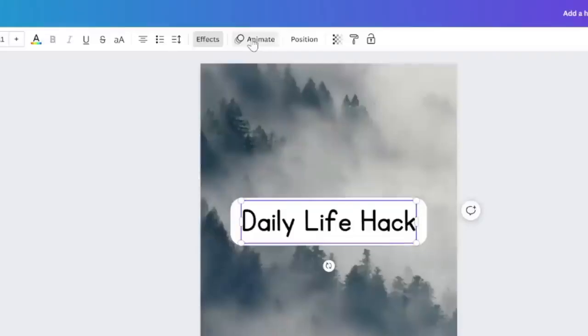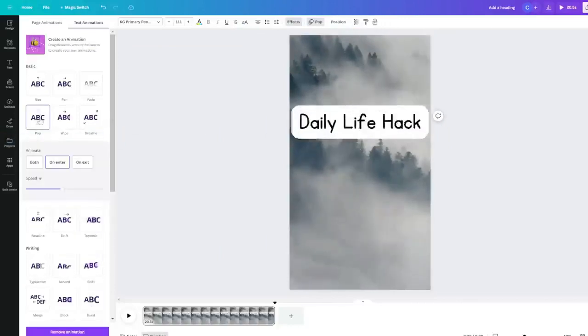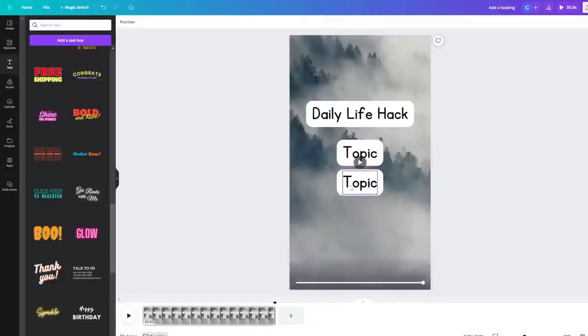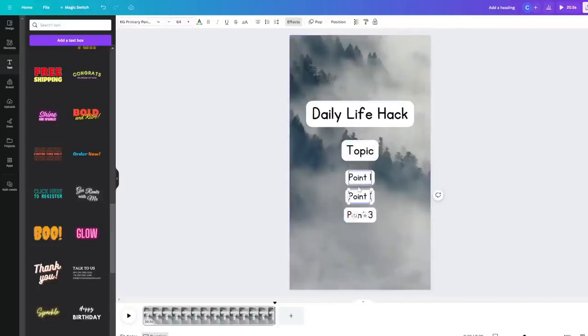Next, let's add some animation here. So I'm going to click Animate, and then I'm going to choose Pop for this one. Next, I'm going to copy the same text box underneath it and set it as the topic. You'll see why I'm doing this in a second. And then I'm going to copy this again and set it to point 1. I'm going to make the font size a bit smaller, and then rinse and repeat for point 2 and point 3.